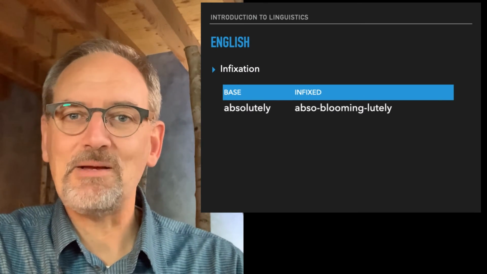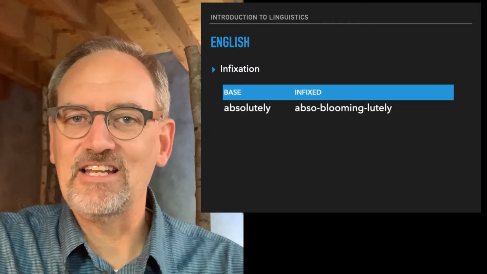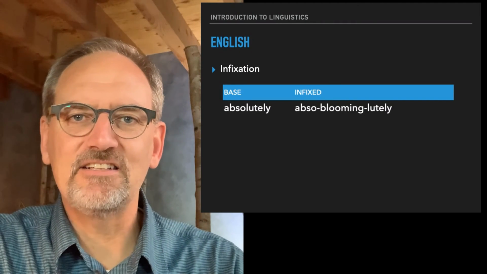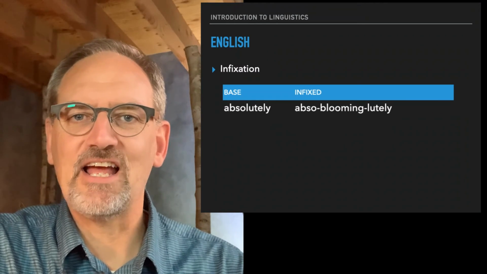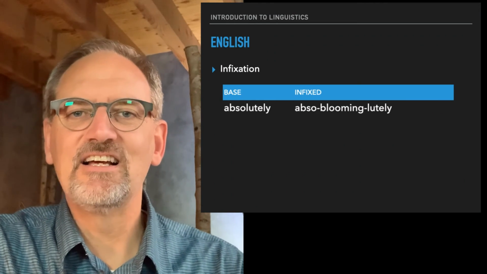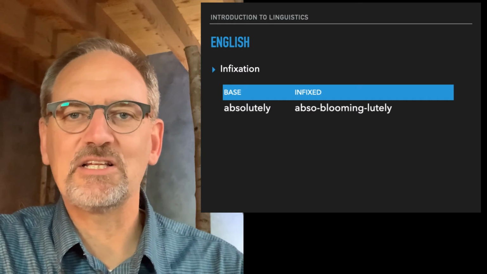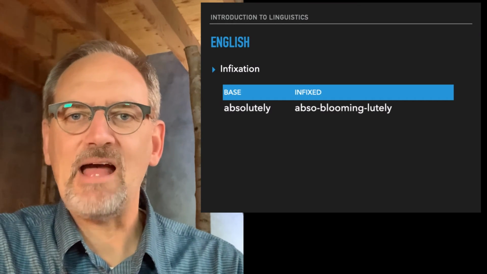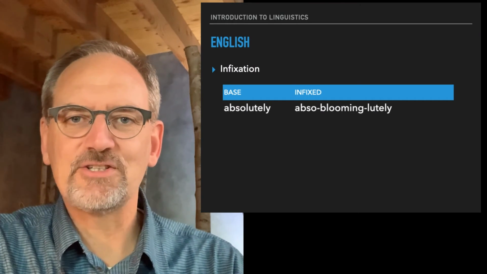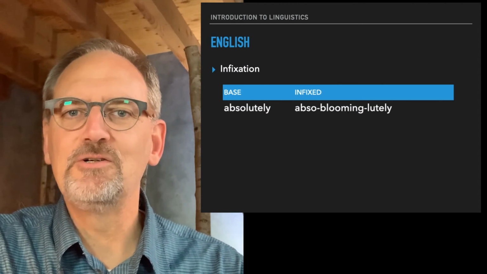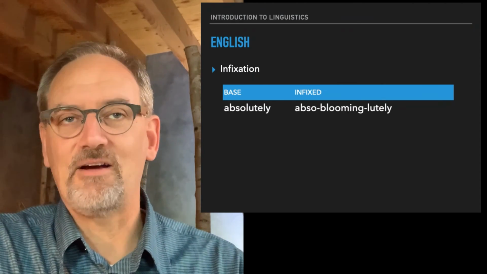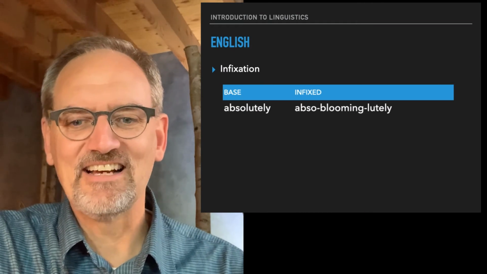But the word gets separated. Now, in English, it's not inside the first consonant. It's actually a more complex structure. It has to be a pair of syllables. The stress has to be in a particular position. But absolutely, we can insert the bloomin' before the stressed syllable. Abso-bloomin'-lutely, meaning a very intensive absolutely.